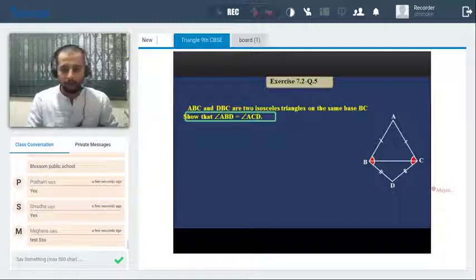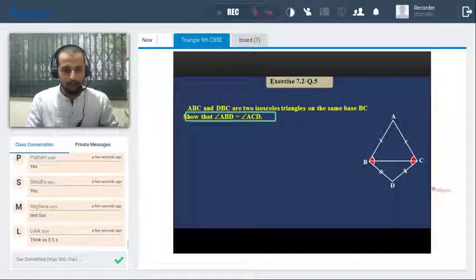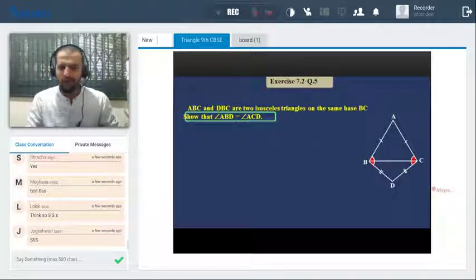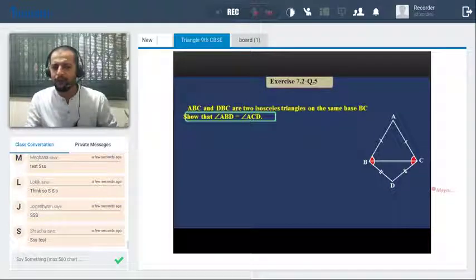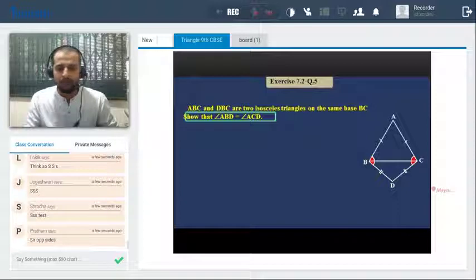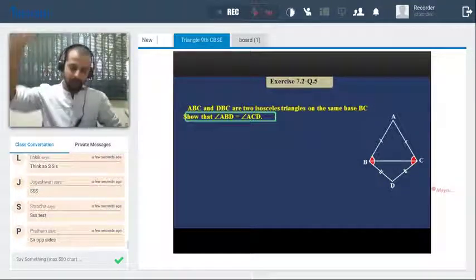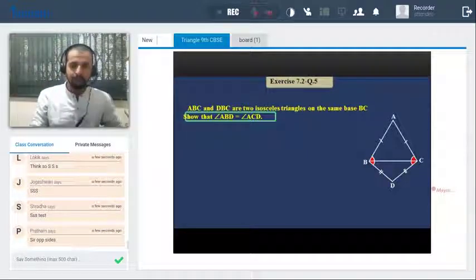Okay. Think so SSS. But if you observe ABD and ACD, right? So do we need to prove the two triangles congruent here? My first question, do we need to prove the two triangles congruent? Opposite sides. Okay. I'll tell you apart from this solution.